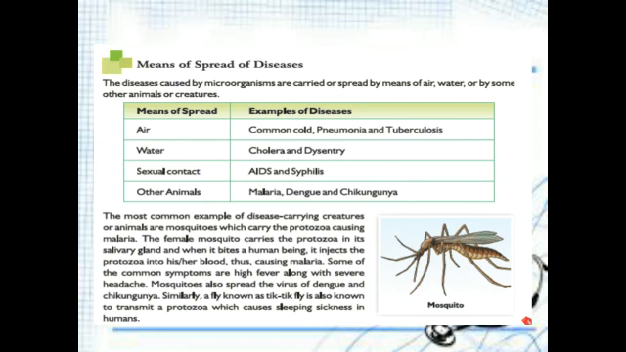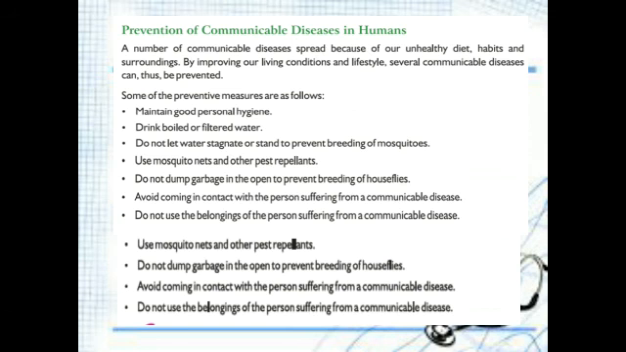Right? And means of spread. How can these communicable diseases spread from one person to another? They can be spread through water, air, sexual contact or other animals. Mosquito is an important creature which spreads malaria, dengue and chikungunya from an infected person to a normal person through the blood stream. And here is a list of diseases that can be spread through air, water, sexual contact and other animals. We also discussed the prevention of these communicable diseases.